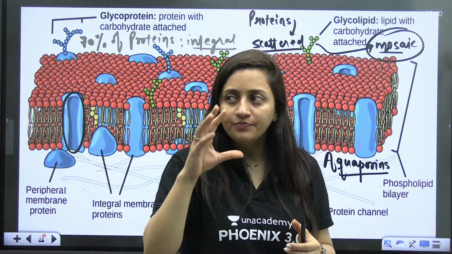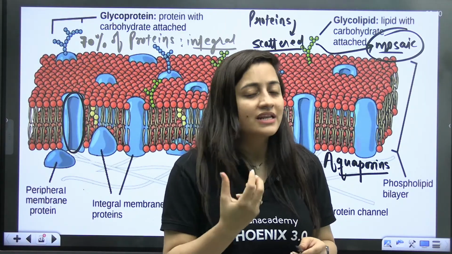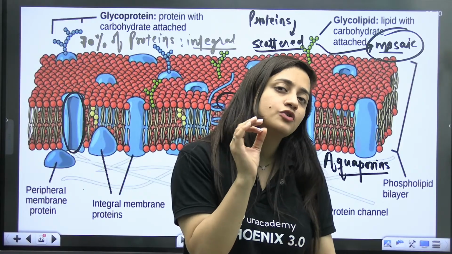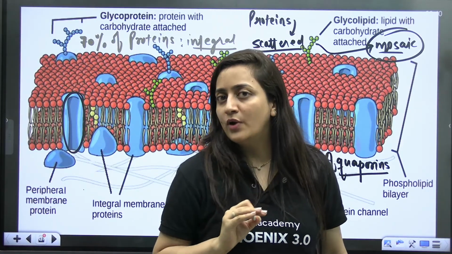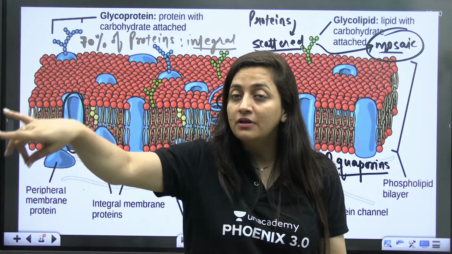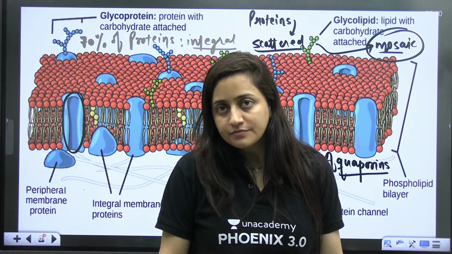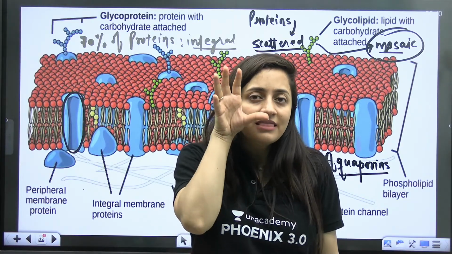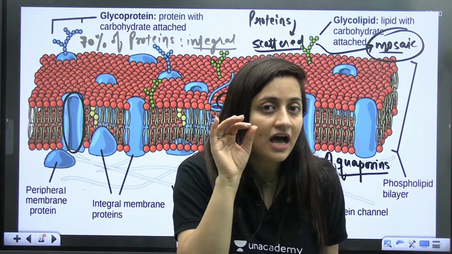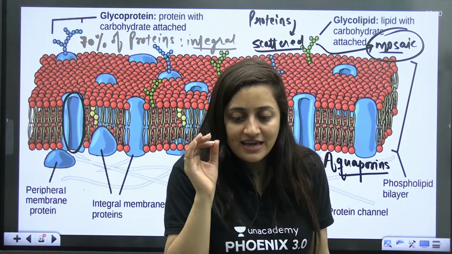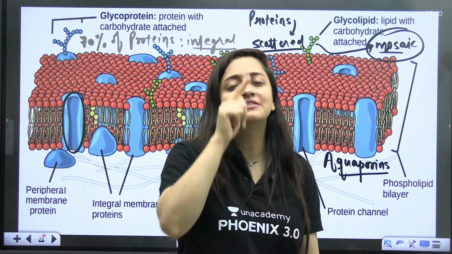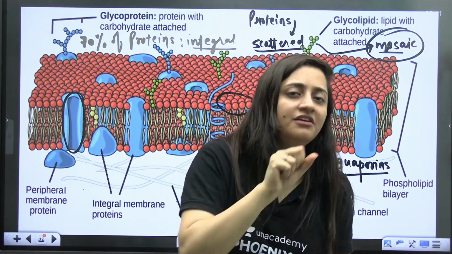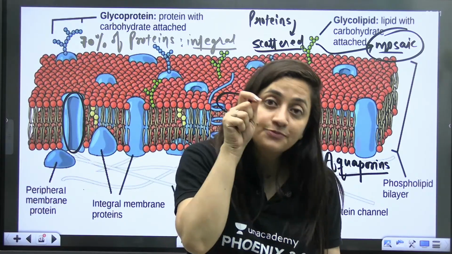I'll give you one example. We know the endocrine glands in our body release their hormones in the blood. So how is it clear that thyroid stimulating hormone has to act on the thyroid only? Because the suitable receptor is on that particular gland. Those receptors are also proteinaceous. That is why I'm saying these proteins are providing specificity to the plasma membrane, because all the different types of cells have different proteins as per their function and their needs.